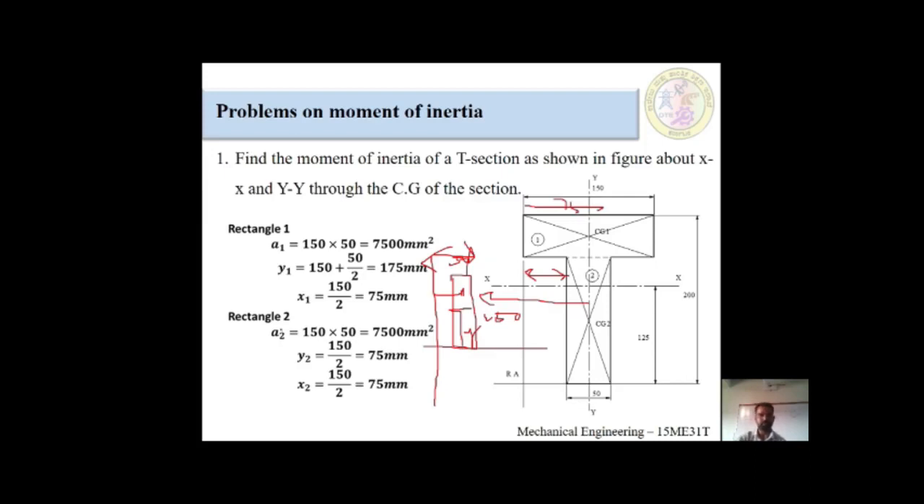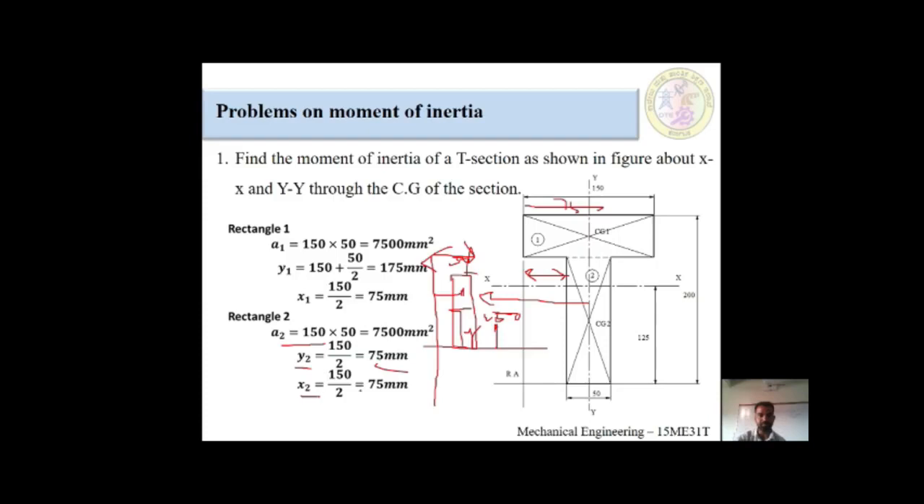Before going to that, we have to find out the area. Area is 150 into 50, which is equal to 7500 millimeter square. After that, the y value. Which reference do we take? We take the horizontal reference, going vertical to half of the component. This would be 150 divided by 2 is equal to 75 millimeter. I am aware this would be very easy.